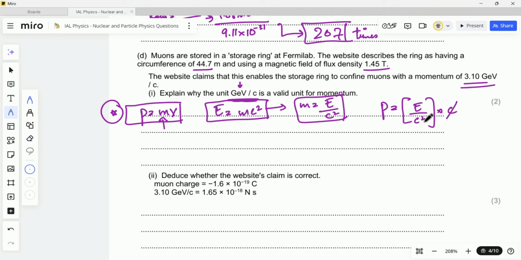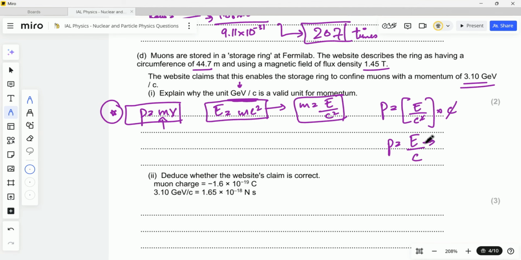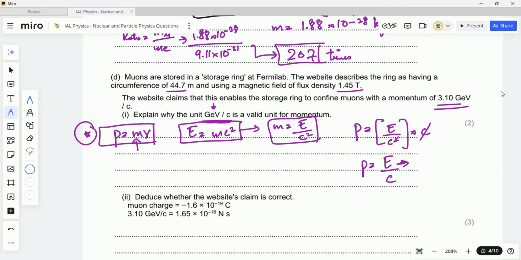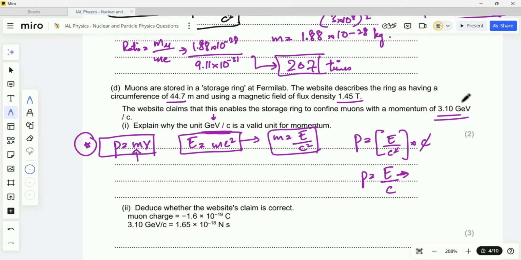multiplied by v. So we know that the velocity for this momentum will also be equal to c. In place of v, I'm going to write c. So c and this c cancel out, and what we get is p equals E upon c. Now let's convert this into units. Basically, the energy is provided in, where is it written?